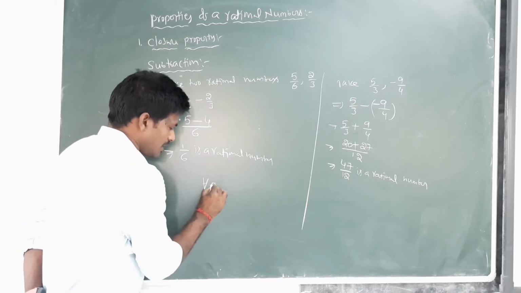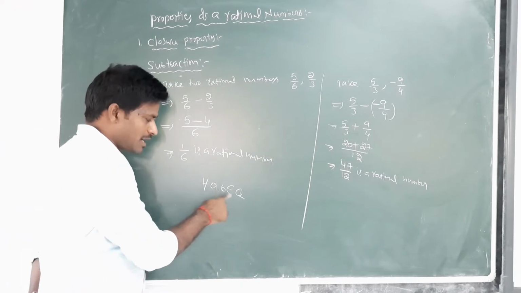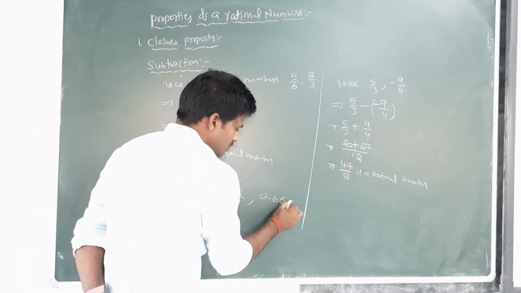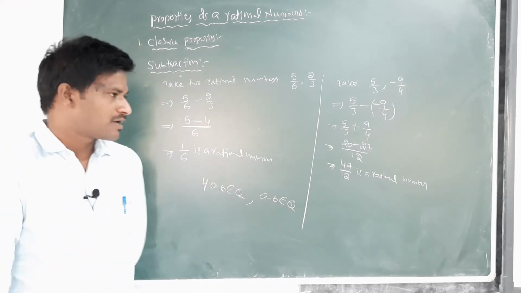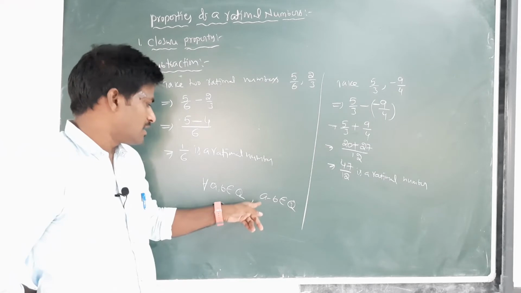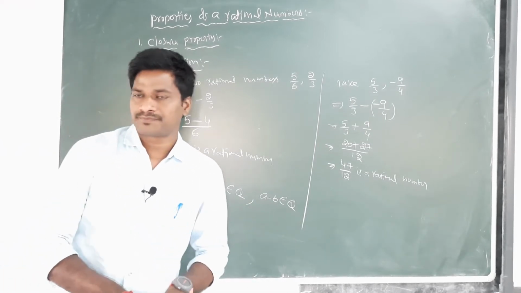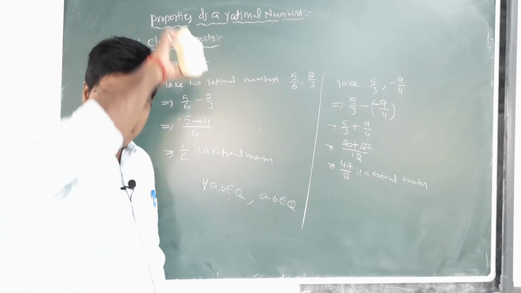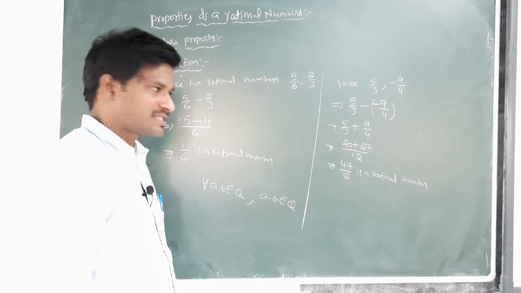For all a comma b belongs to Q, a minus b also belongs to Q. That is, a comma b are rational numbers and a minus b is also a rational number. So rational numbers are closed under subtraction.